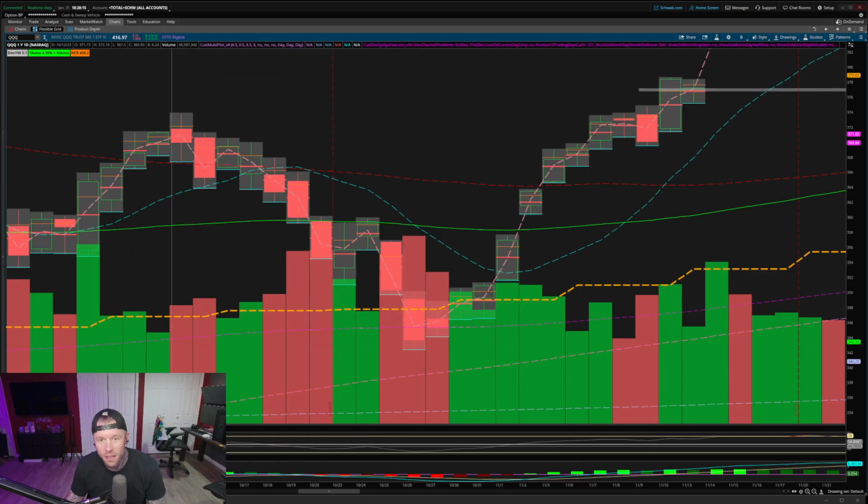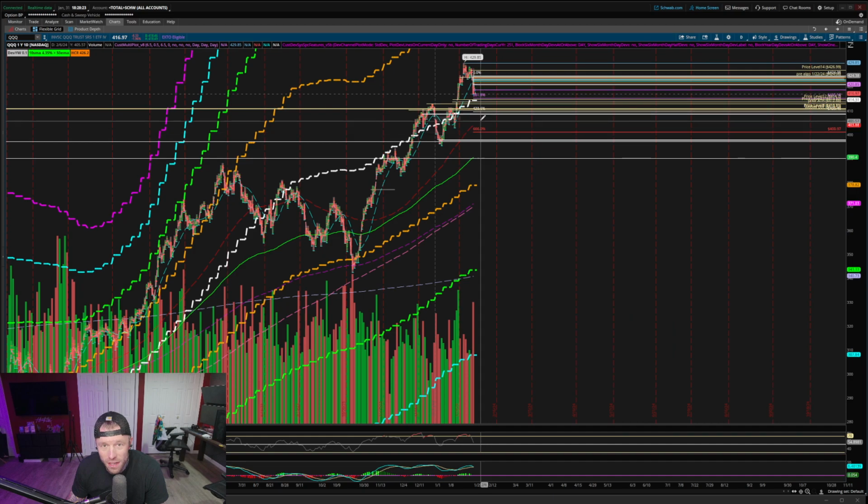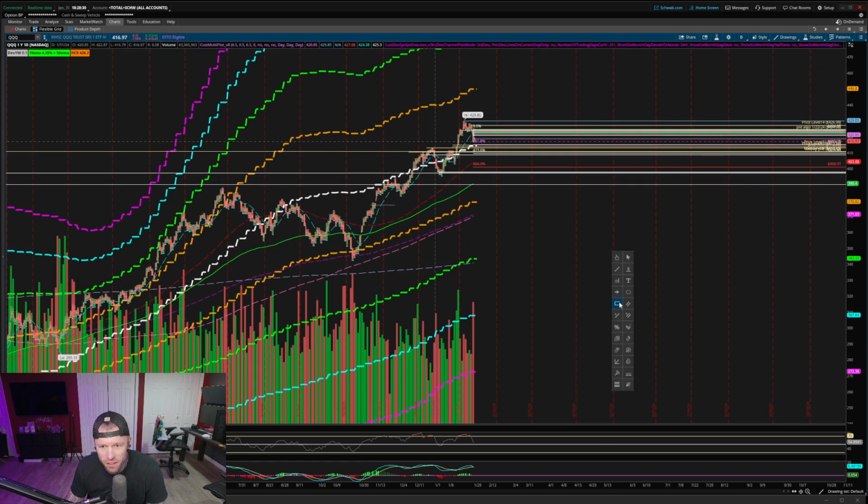have any. If you zoom in here, we have gaps that are no tags on both the 100 and the 50. We covered these in our video, saying we are going to come down to some of these markers as we fail. How far could we go? I don't know, it's all up to the market, of course. But if we shrink this down and we start looking at some of the gaps, even in the near term and the moving averages, we generally see an opportunity to at least get to extensions of the moving averages like the 50 and potentially the 100.